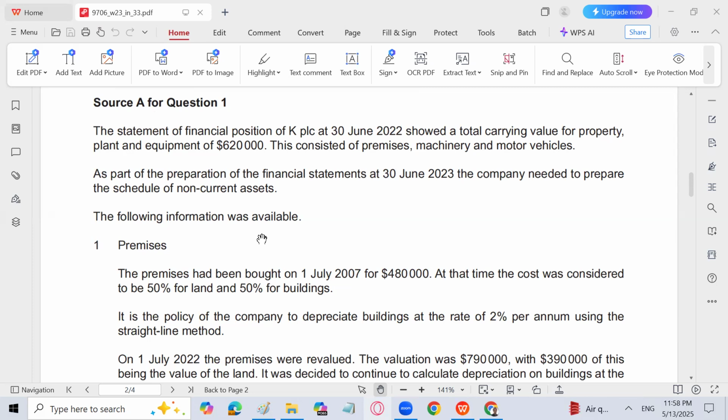It is the policy of the company to depreciate building at the rate of 2% per annum using the straight line method. So we are using the straight line method. 2% means 2 over 100, means 1 over 50. So you can say that the building has a 50-year life.